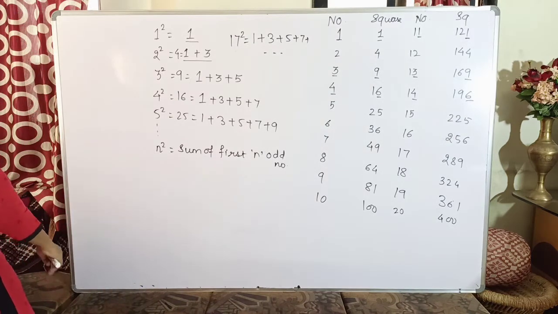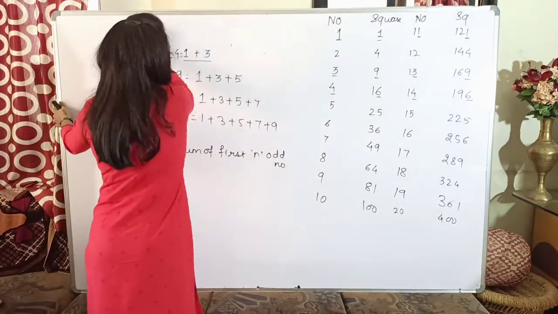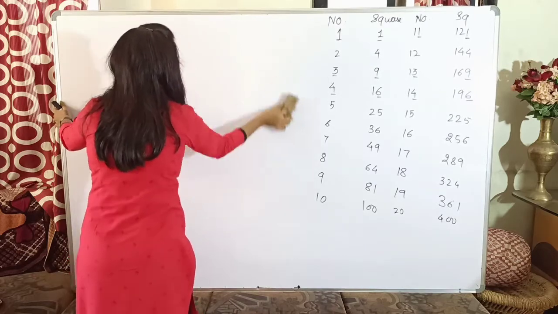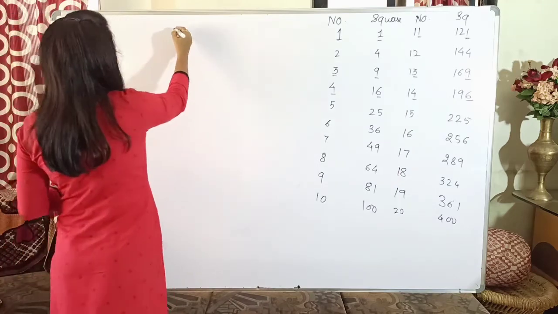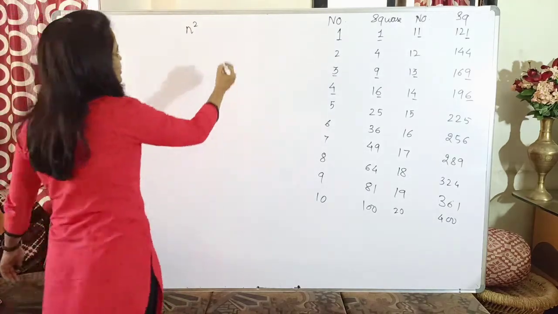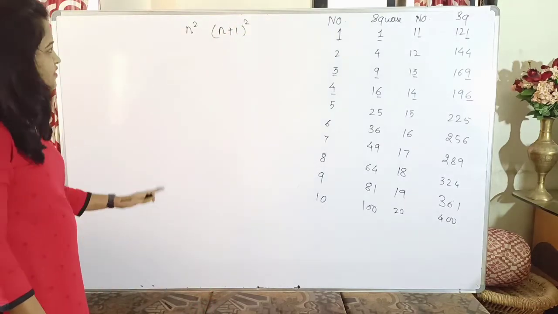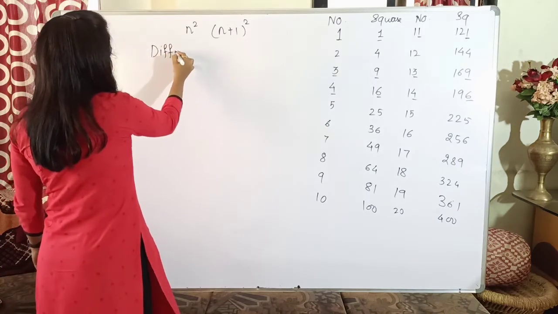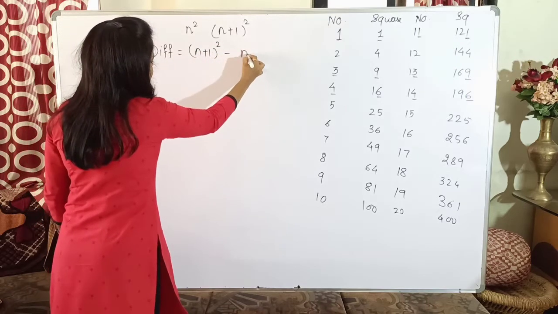Next property is relating to the difference of consecutive squares. So what will be the difference of consecutive squares? Consecutive means, suppose I am taking one number as n, so its square would be n square, and its consecutive number will be n plus 1, and its square. So I have to find the difference between consecutive squares. Let us write it accordingly: the difference is (n plus 1) square minus n square.